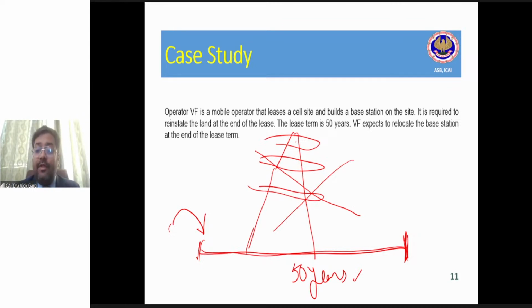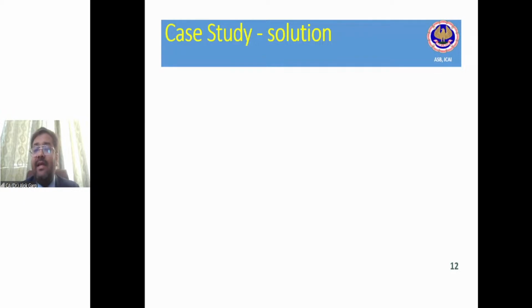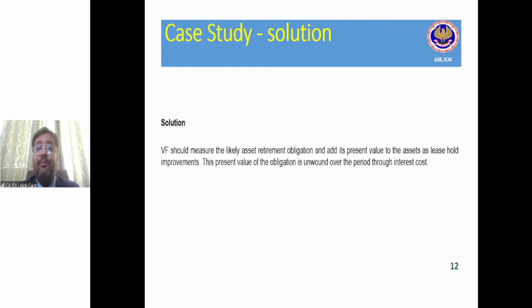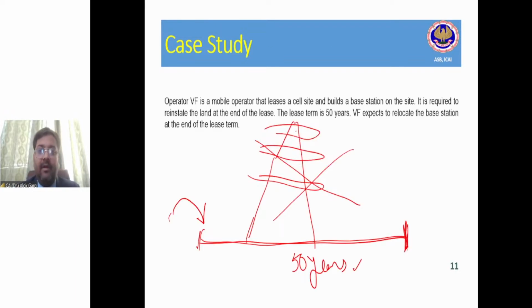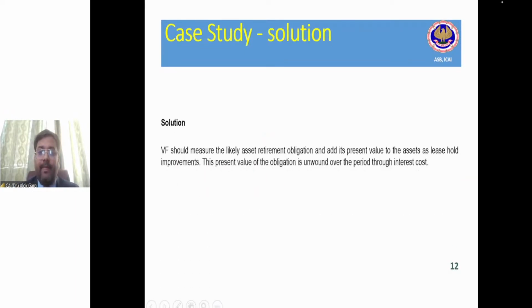Yes, guys. In this case, this is an asset retirement obligation and a provision is required to be created. The company should measure the likely asset retirement obligation and add its present value to the asset as leasehold improvement. This present value of the obligation is unwound over the period through interest cost, right? And how does this accounting have to happen? Let me show you the accounting, okay?